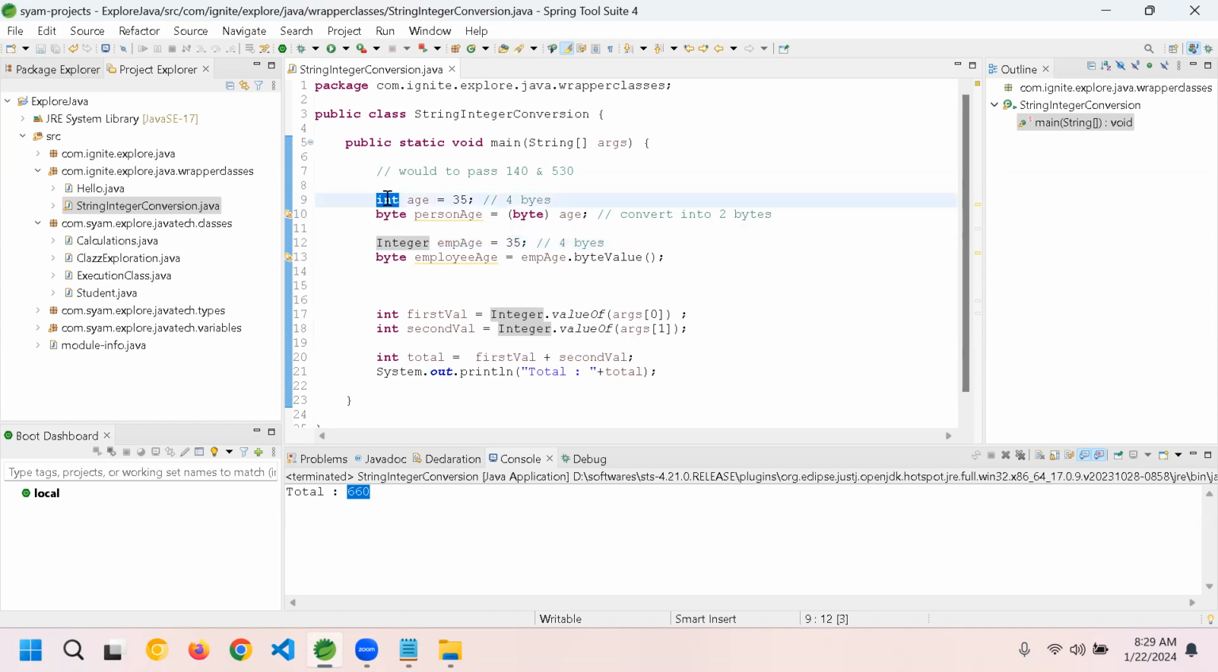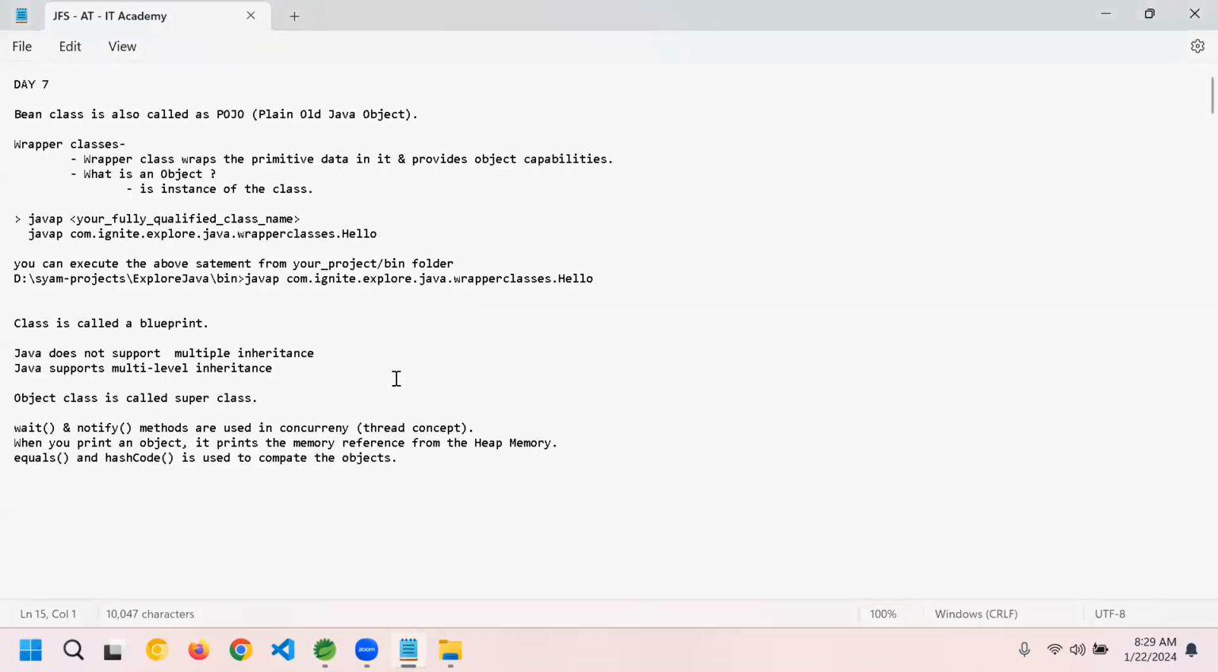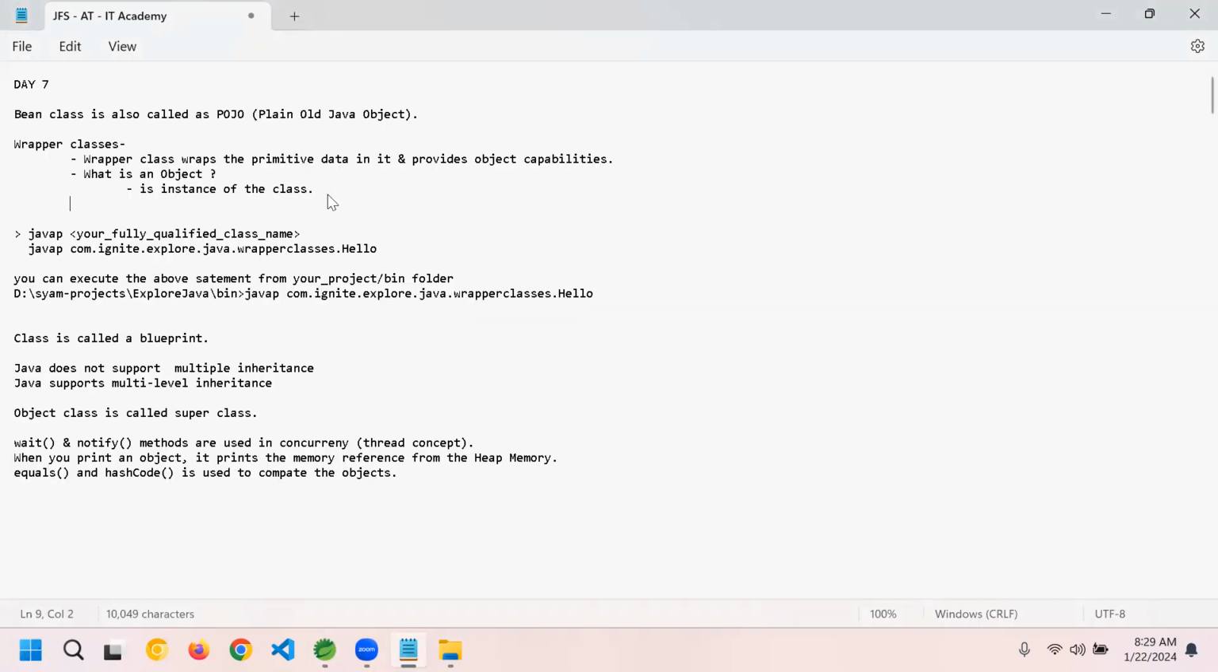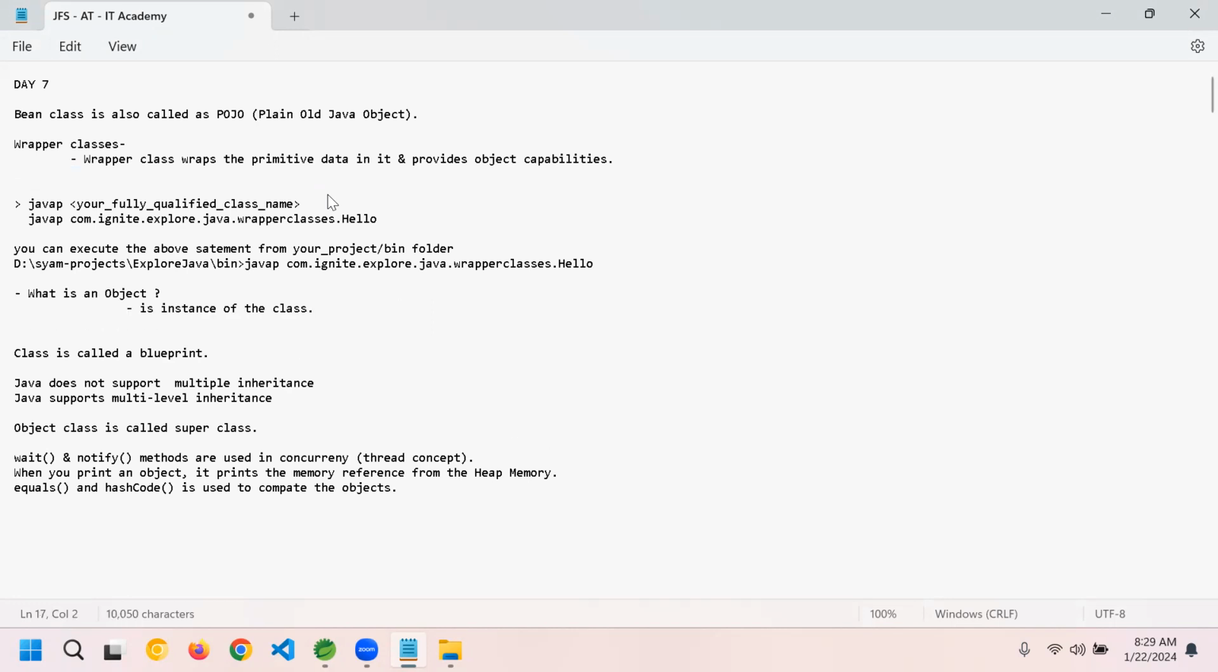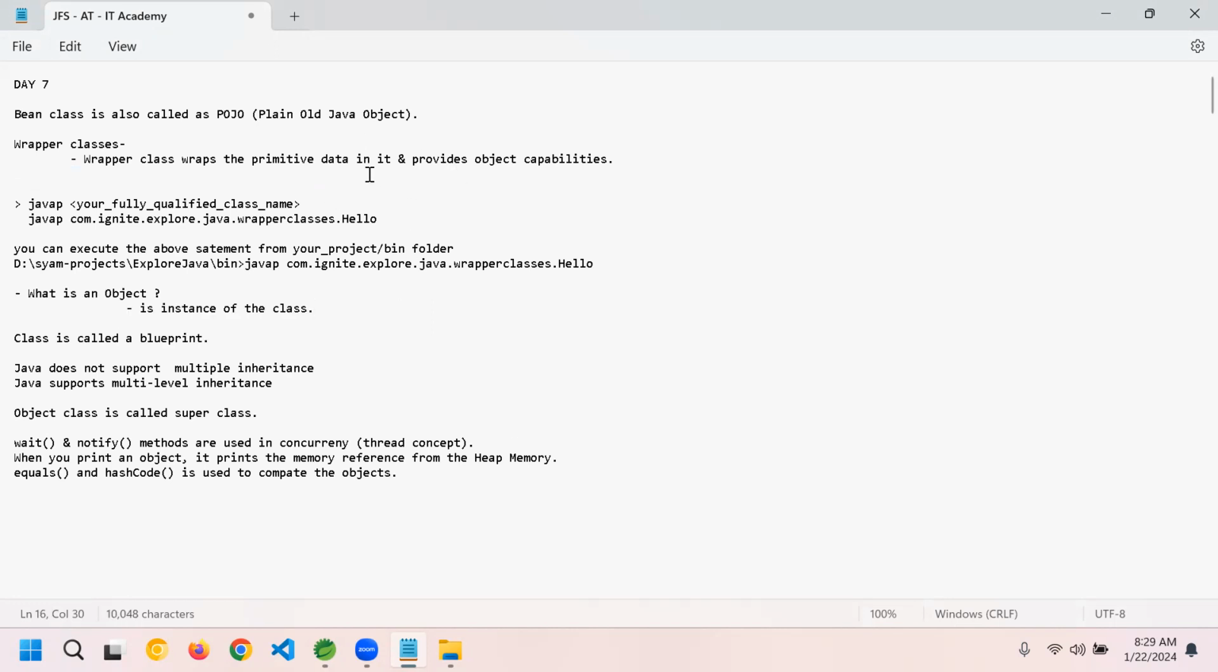In case it is a primitive, you have to do all of these things on your own. You have to do casting. So that's where wrapper classes are much more useful. Wrapper classes, here we have written, right? What is an object? It's an instance of a class. Now here, wrapper classes have conversion methods from one type to another type.